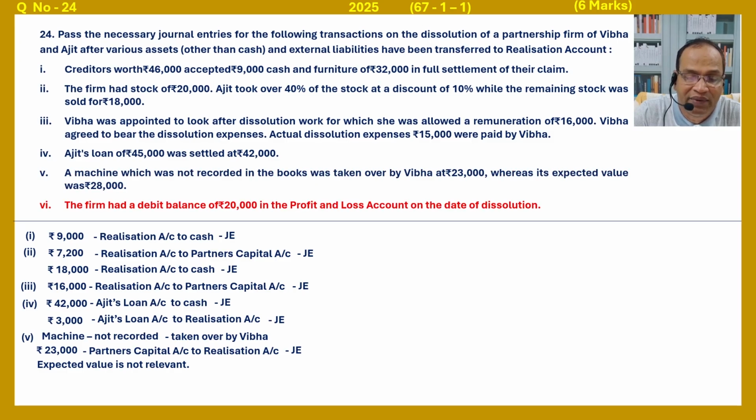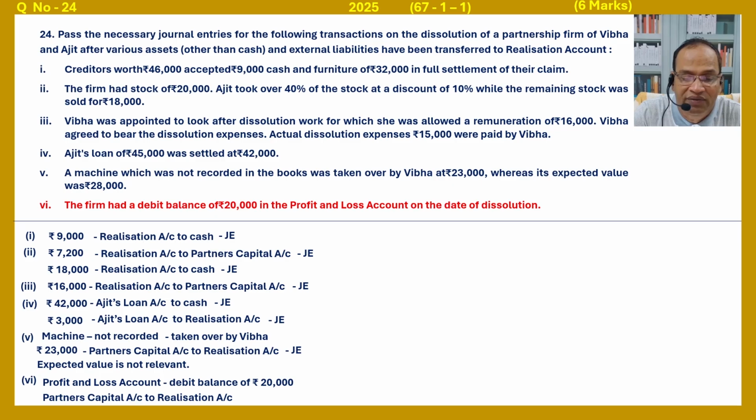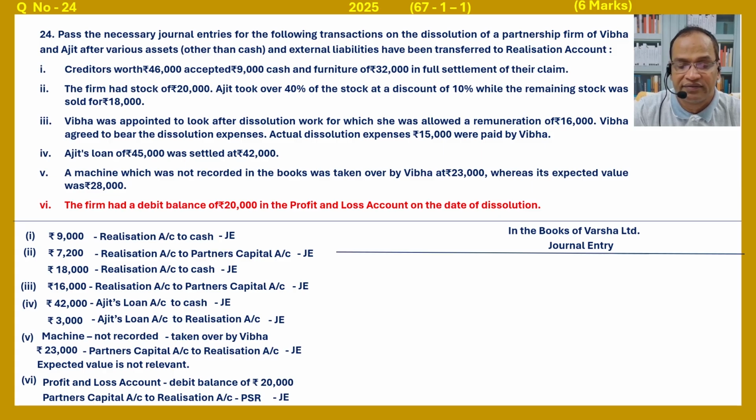The firm had a debit balance of rupees 20,000 in the profit and loss account on the date of dissolution. The debit balance of profit and loss account is transferred to all partners as per their profit share ratio. Profit and loss account debit balance of 20,000. Partner's capital account debited to realization account. Journal entry. In the books of Bursa Limited. Journal entry.